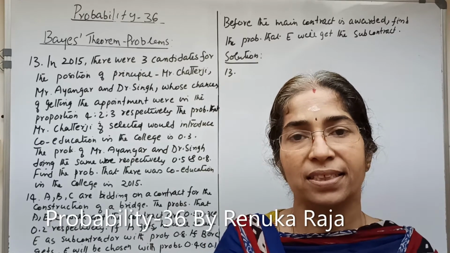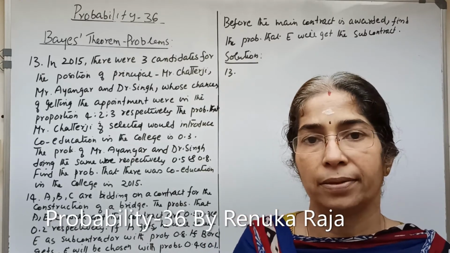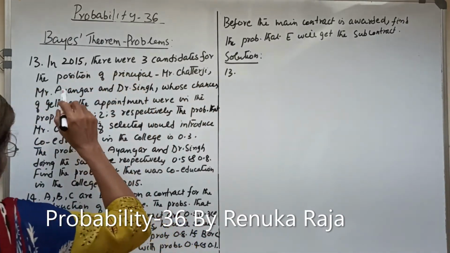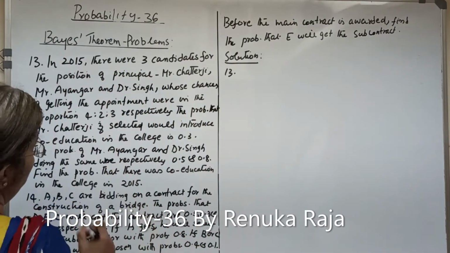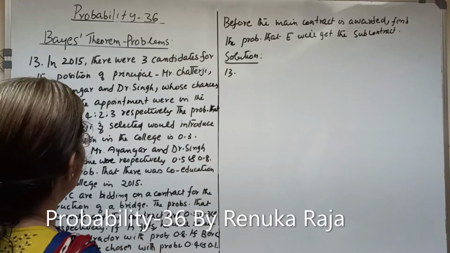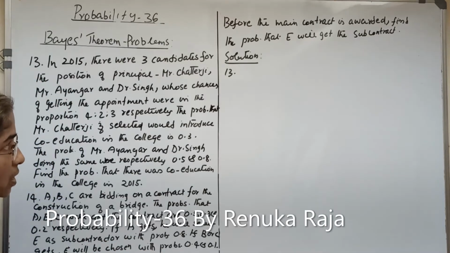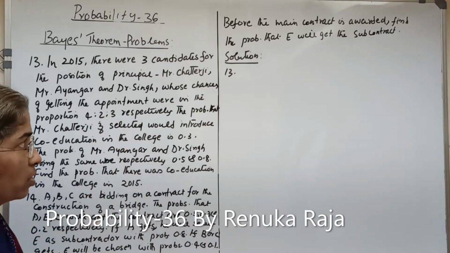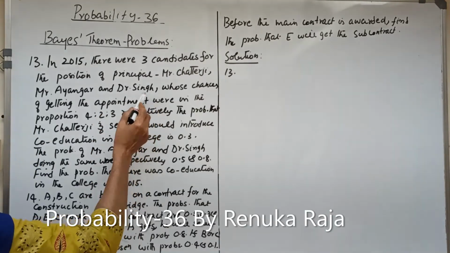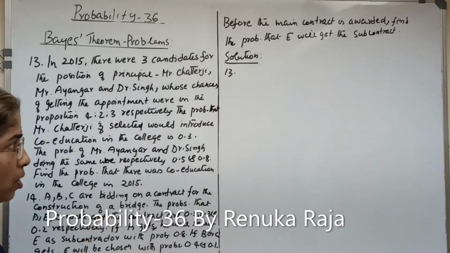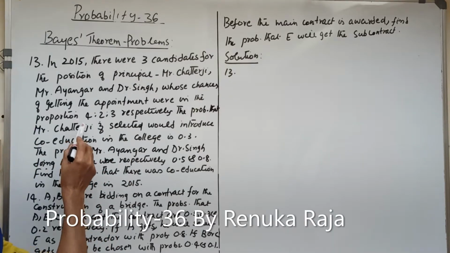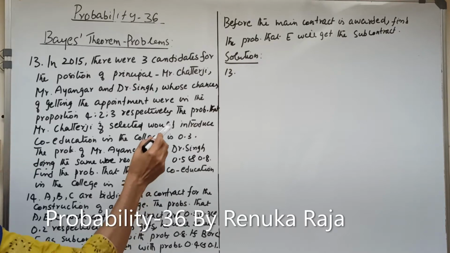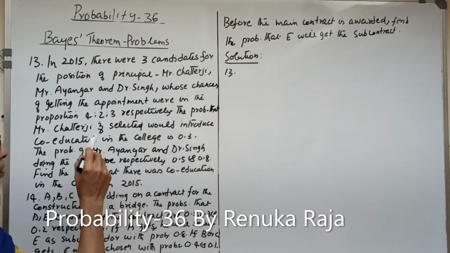We are discussing the problems on Bayes theorem. Okay, so we consider a problem. In 2015, there were 3 candidates for the position of principal: Mr. Chatterjee, Mr. Iyengar and Dr. Singh, whose chances of getting the appointment were in the proportion 4:2:3 respectively.